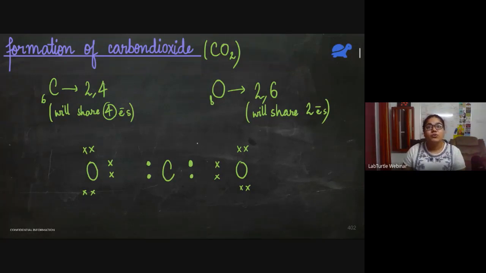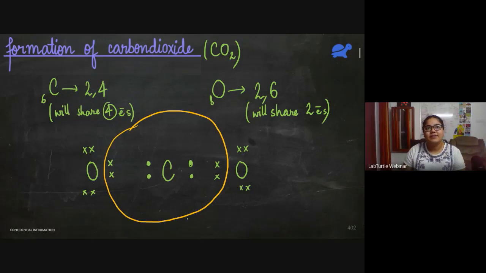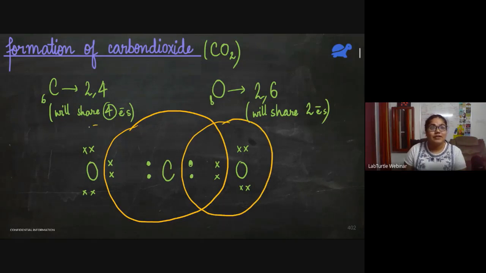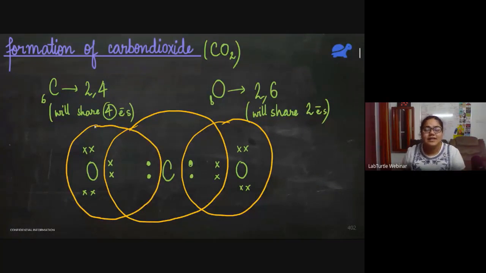Carbon 1, 2, 3, 4, 5, 6, 7, 8. Its configuration is complete. Right? For this oxygen atom also, the configuration is complete. And even here, this oxygen atom, the configuration is complete. So what is the final structure?